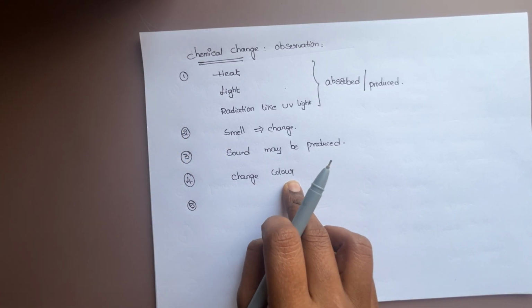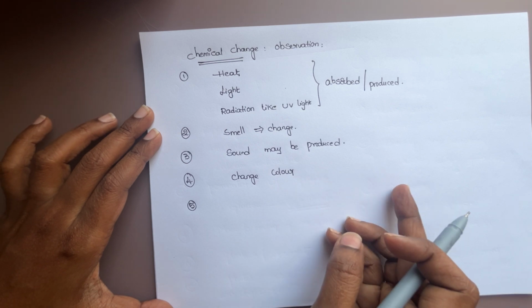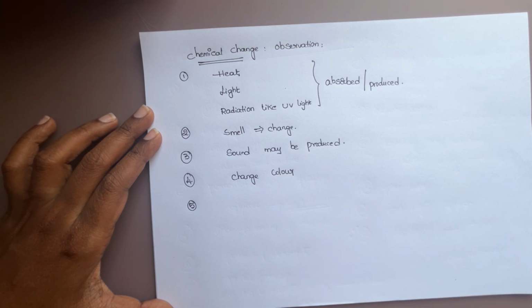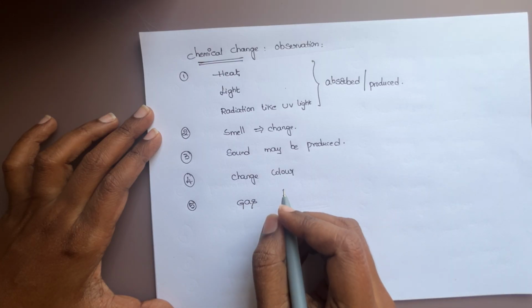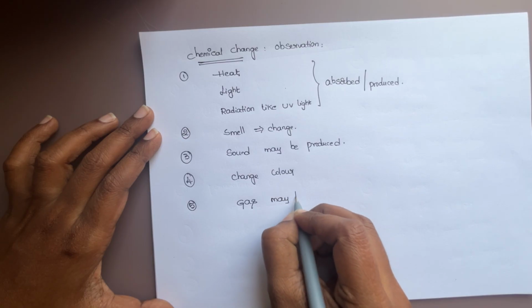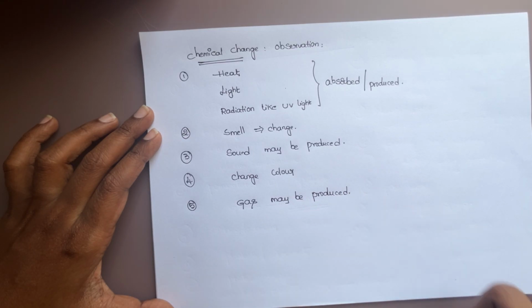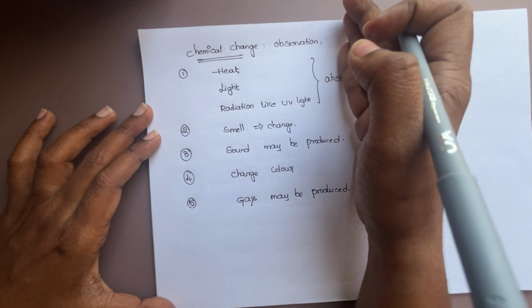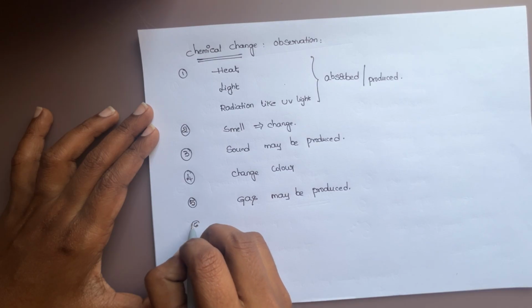Change in color: magnesium oxide changes red litmus to blue litmus. Sometimes gas may be produced, like carbon dioxide is evolved. So these are all observations we see from a chemical change. And just two more are there.